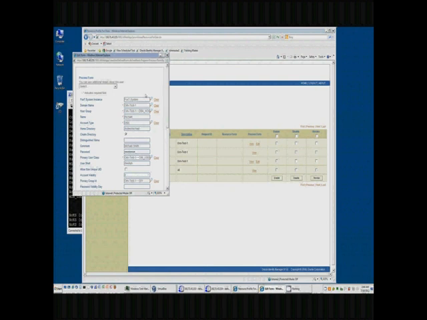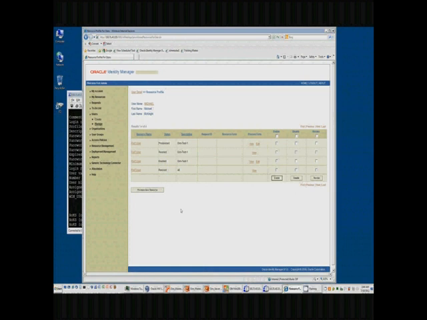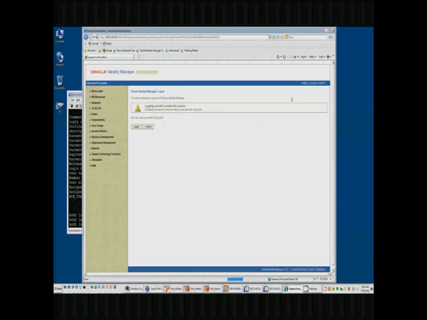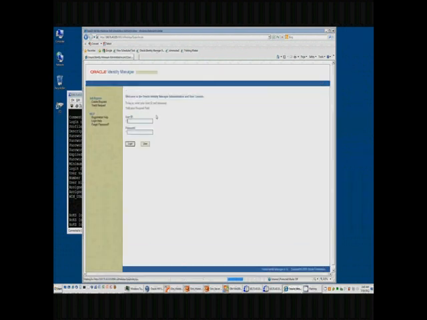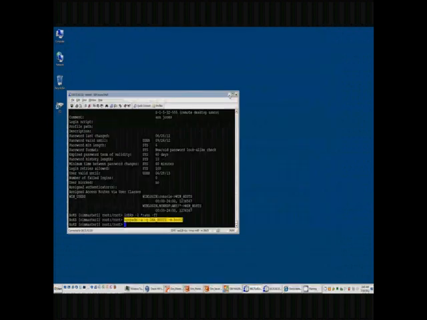It wasn't there before. And that works the same for Unix groups, user classes, and host groups. Okay, and that's pretty much all we have for today.